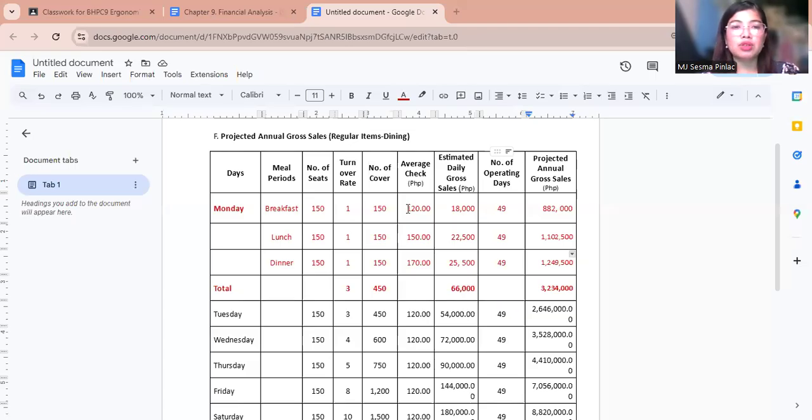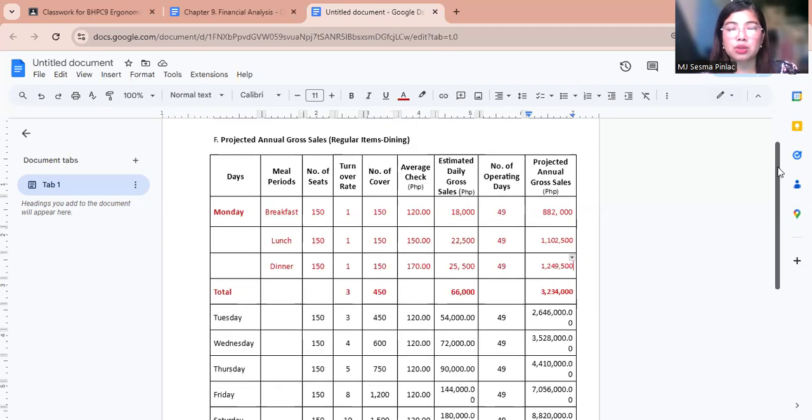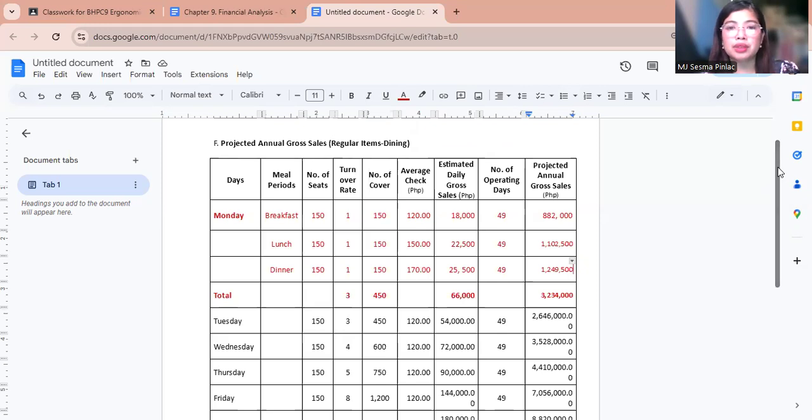Okay, good day everyone. So this is our projected annual gross sales for the regular items in dining. For the previous template, we only had the projection per day, but now I think it's important that we add the different meal periods of the day, so that we are able to know on what specific meal period sales will increase. For example, we have three meal periods, which are breakfast, lunch, and dinner.